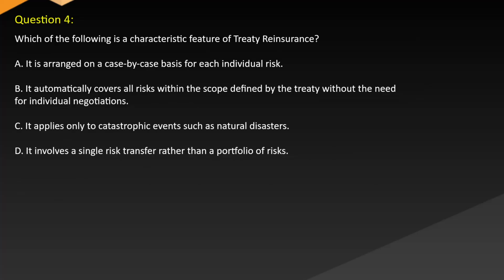Question 4. Which of the following is a characteristic feature of treaty reinsurance? A. It is arranged on a case-by-case basis for each individual risk. B. It automatically covers all risks within the scope defined by the treaty without the need for individual negotiations. C. It applies only to catastrophic events such as natural disasters. D. It involves a single risk transfer rather than a portfolio of risks.